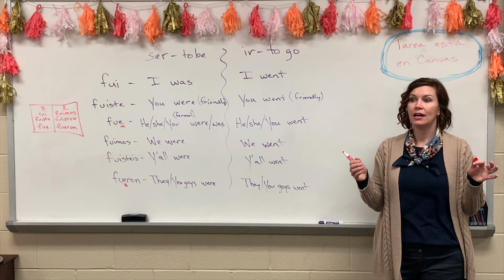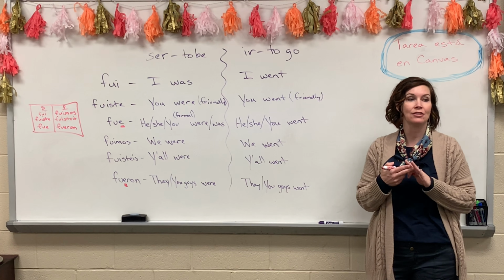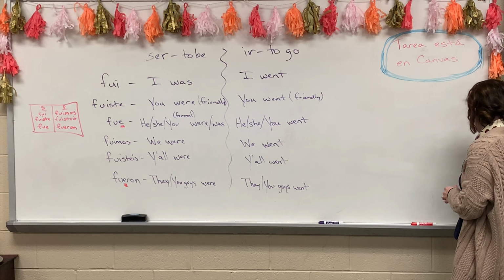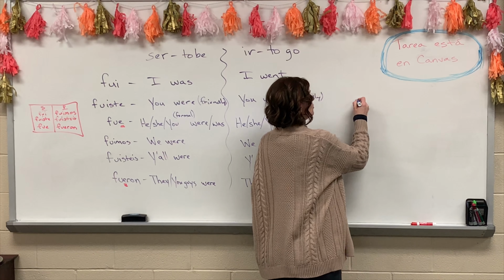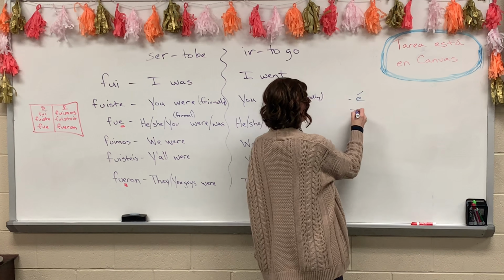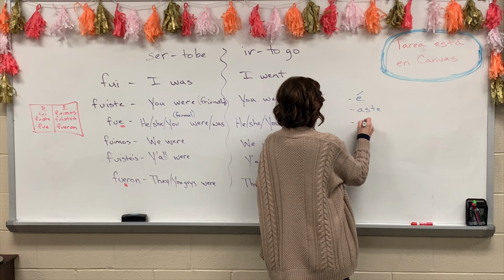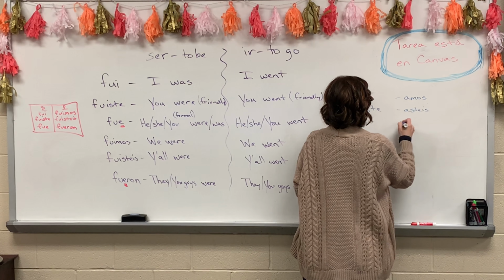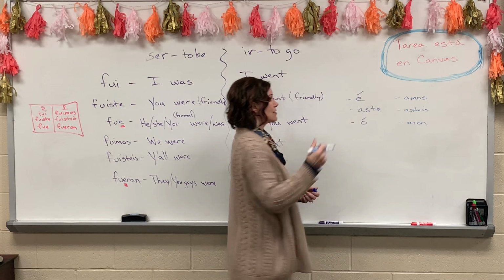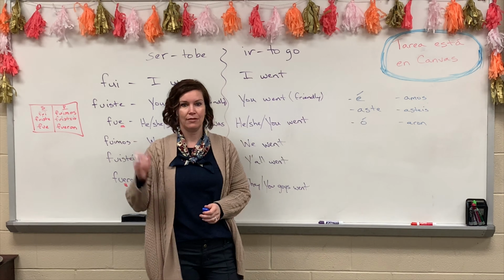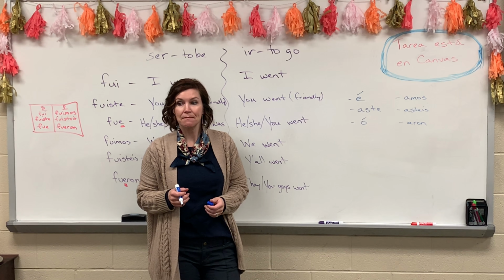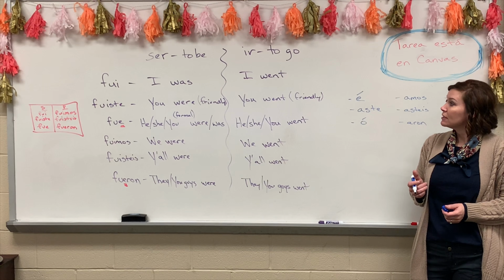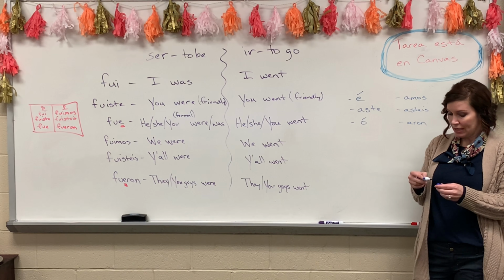That's different, because where do we usually have the acentos with the preterite? Over the E and the O. So that's different. Our normal endings are like this: é, aste, ó, amos, asteis, aron. Our normal endings have an accent here and here, and they don't have that. So that's different. Anything else? That was kind of all that I had. Like I said, I feel like it's pretty straightforward.